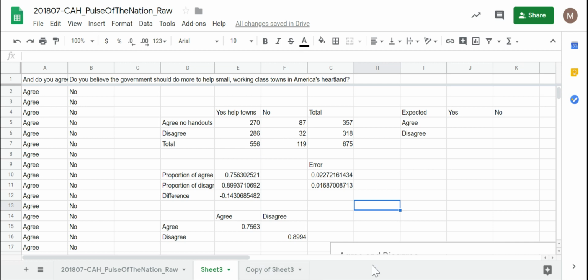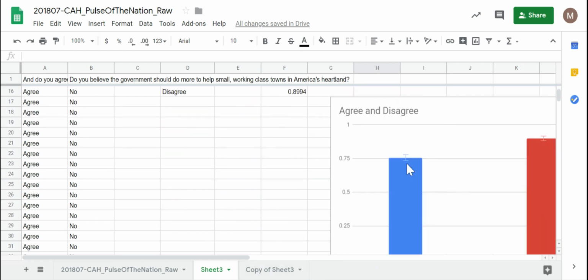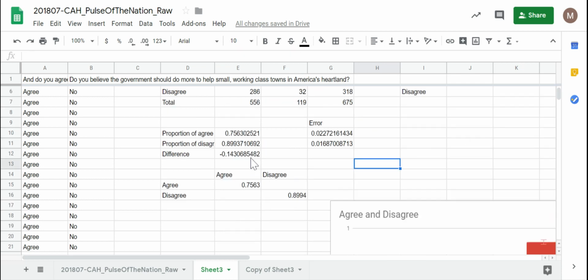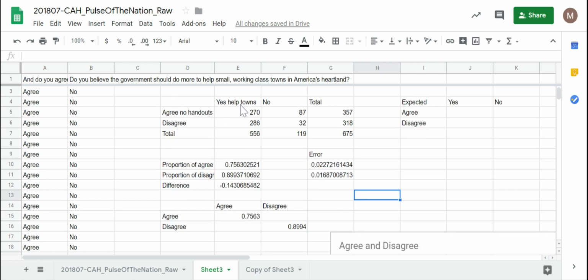We created a two-way frequency table. We created this nifty spiffy graph with different and correct standard error bars for each one. And we ran some simulations to determine that the difference between the proportion of people who said yes, that we should help small towns, is 75% among those who agree we should not be giving handouts. In other words, 75% of people who agree that the government should not be giving out handouts are self-contradictory because they want to give out handouts to small towns. But almost 90% of people who disagree, people who do want handouts given out, are at least consistent and do want those handouts to go to small towns. That is a 14% difference.